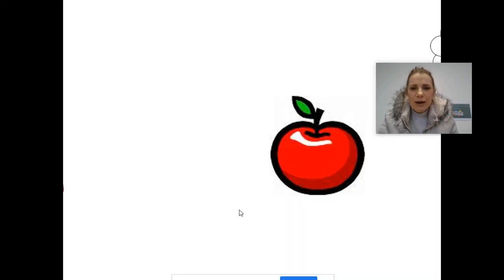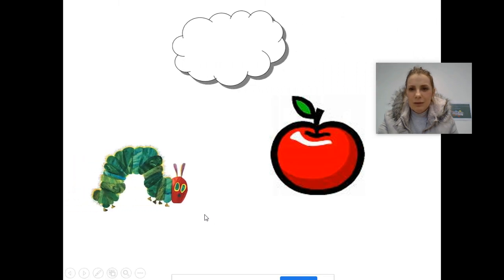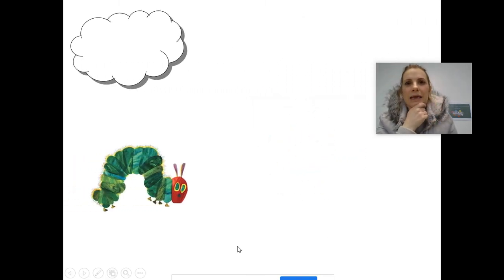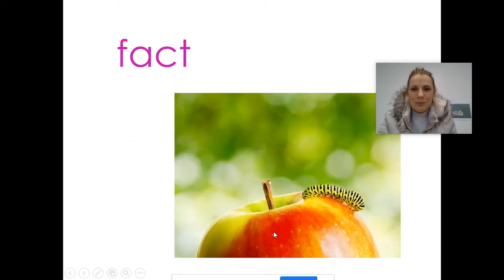Now, in the story, the caterpillar ate through an apple. Disappeared. He ate the lot. Now, I wonder if that's based on a fact. Do caterpillars really eat apples in real life? Or is that fiction? Did Eric Carle, the man who wrote the story, use his imagination and make that up, just like the lollipop? What do you think? Let's find out.